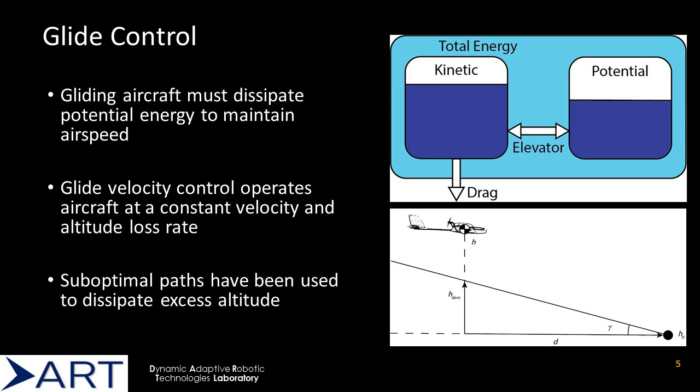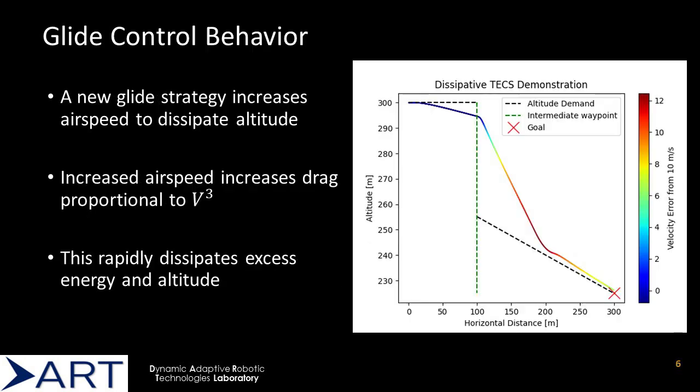Dissipating excess altitude had previously been done for autonomous systems by flying suboptimal paths that take longer to reach the goal. Altitude dissipation could be done more effectively, however, by increasing airspeed. A novel control scheme is proposed that would take advantage of the fact that energy dissipation rate due to drag increases proportionally to the cube of the airspeed. By rapidly increasing the airspeed for a brief period of time, the excess altitude is quickly dissipated and the aircraft can return to the optimal glide velocity for the remainder of the path.